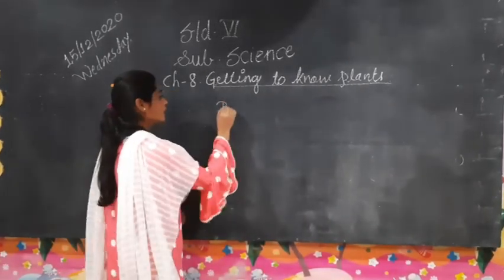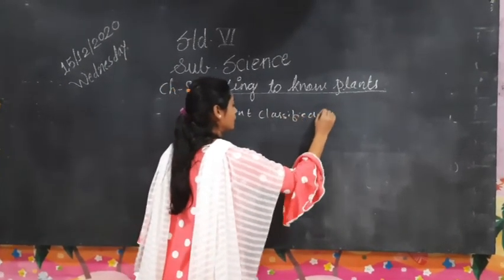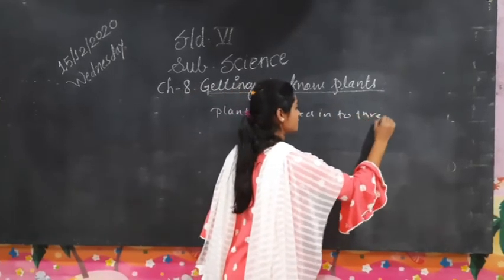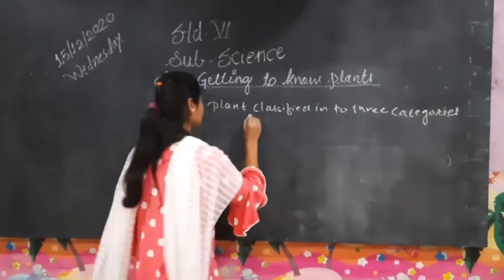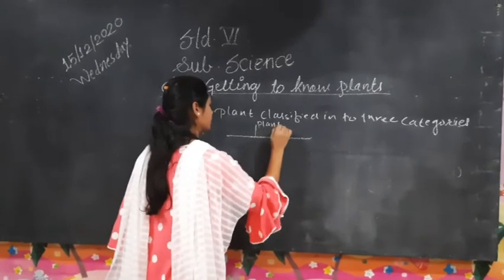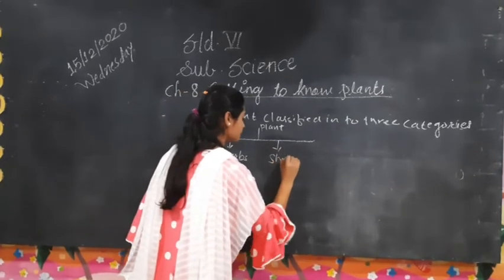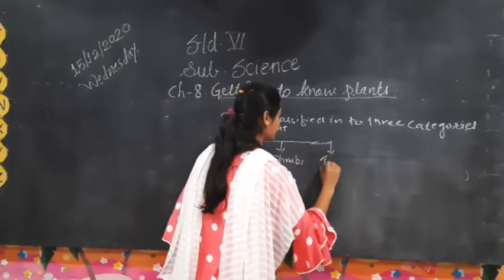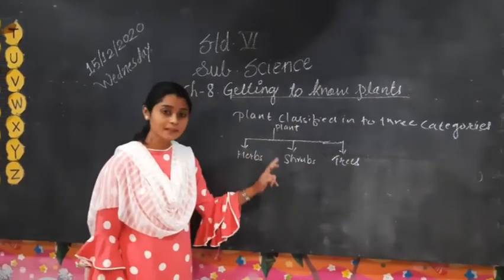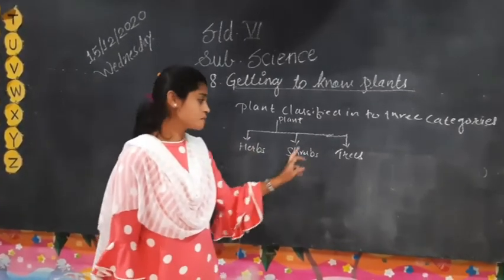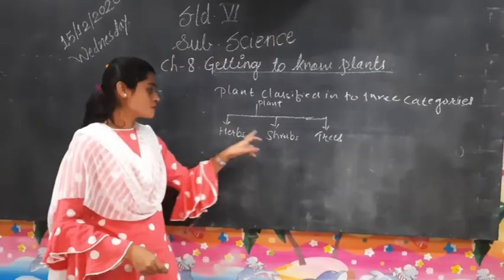So first, plants are categorized into three categories. First is herbs, second is shrubs, and last is trees. As per their special properties, they are classified into herbs, shrubs and trees.